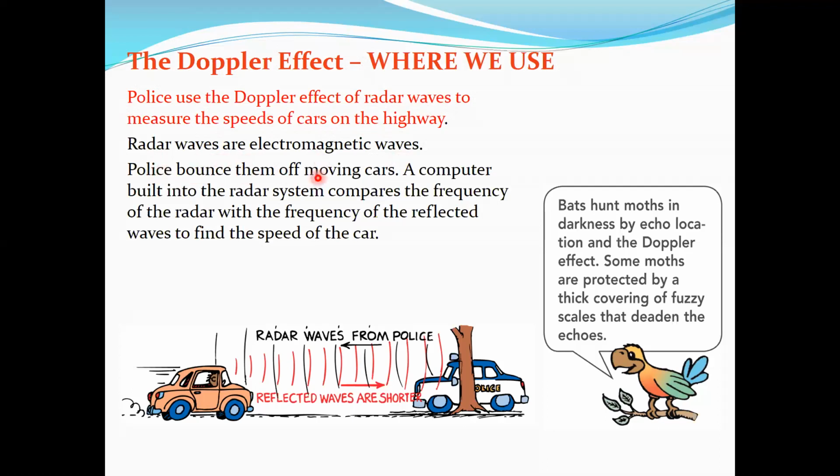Police bounce them off the moving cars. So they send waves, this is the source, okay? The waves go to the cars, and the waves are reflected from the cars. When they are reflected from the car, because of the motion of the car, there is a change in the frequency of the waves reflected. A computer built into the radar system compares the frequency of the radar with the frequency of the reflected waves to find the speed of the car, okay? And there is another example. I just want to move to the next point, okay?